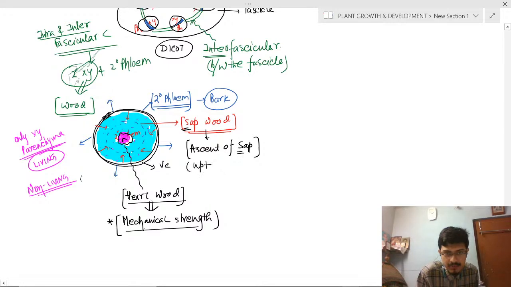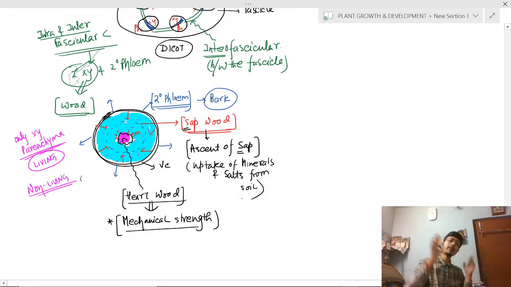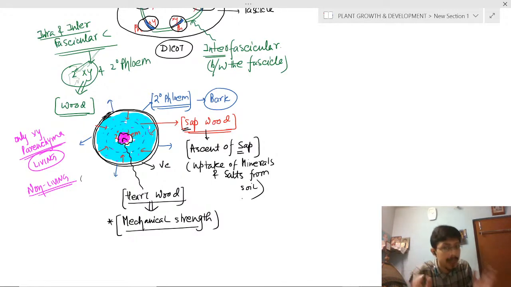Uptake of minerals and salts from the soil. So in a woody plant, what will facilitate the ascent of sap? The sapwood. S for sap, S for ascent of sap. The heartwood has no function in uptake of minerals.